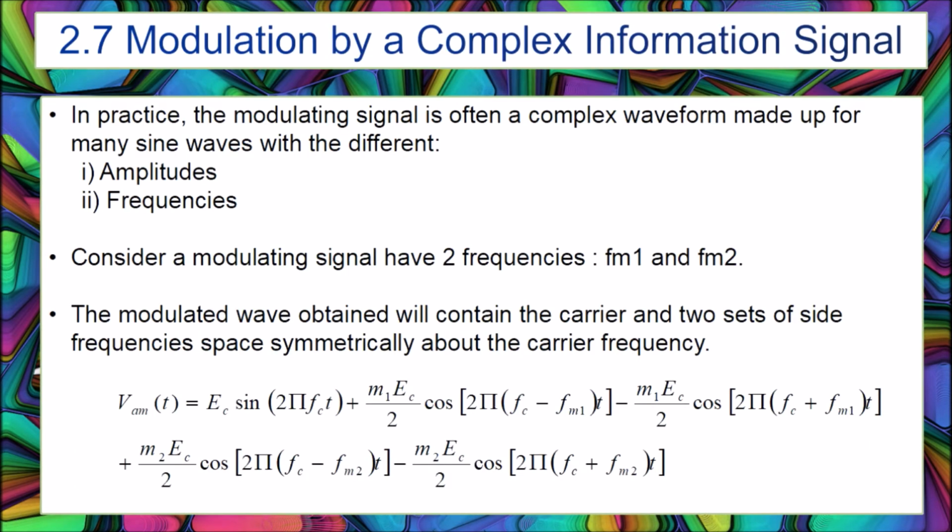2.7 Modulation by a complex information signal. In practice, the modulating signal is often a complex waveform made up of many sine waves with different amplitudes and frequencies. Consider a modulating signal that has two frequencies, which are fm1 and fm2. So the modulated wave will often contain the carrier and two sets of side frequencies spaced symmetrically about the carrier frequency. So this is the equation for the two frequencies.